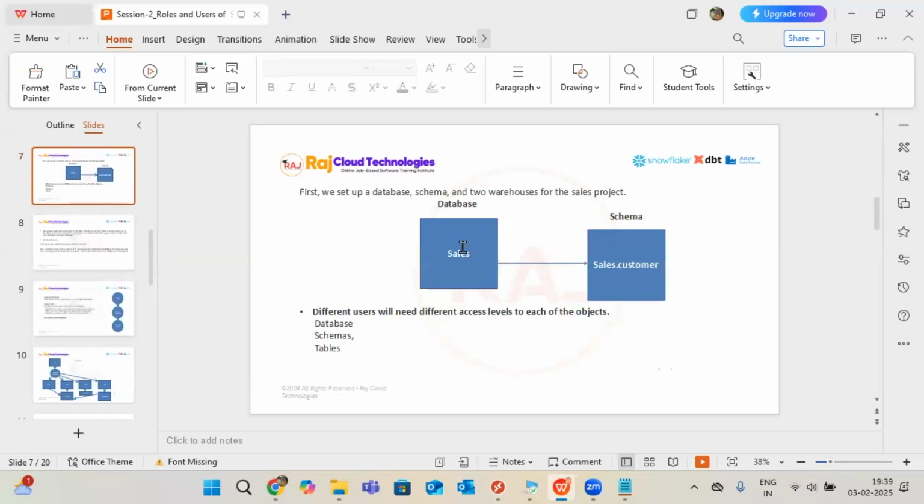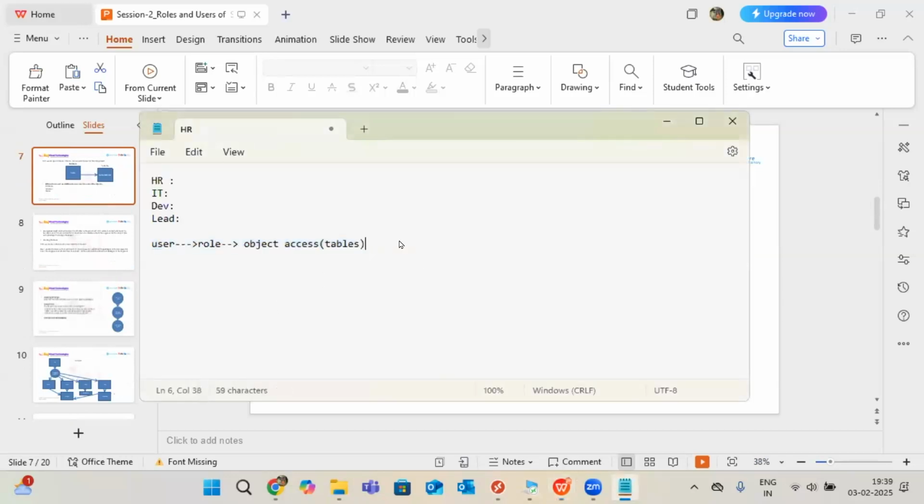So this is the way, guys. For example, I have a database. Inside our database, I have a schema. Now schema creation is completed. Inside of this schema, tables will be created. This is the flow. First we are going to create the database. You won't create the database every day, it is a one-time creation. Database followed by schema followed by tables, views, all will come into the picture.